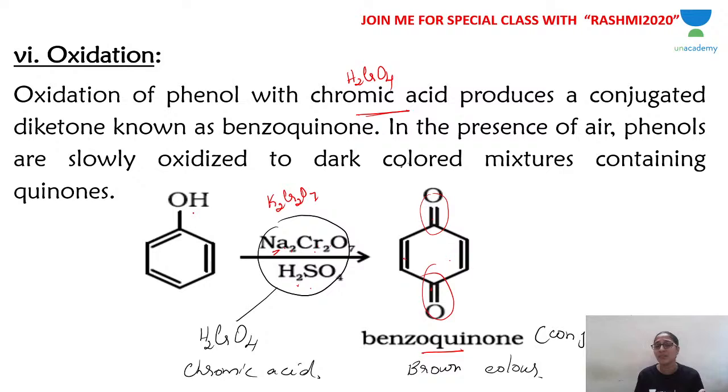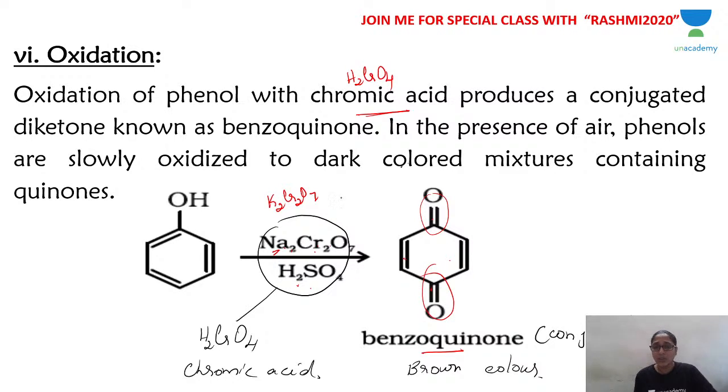See, this happens even when phenol is pure and freshly prepared, it is colorless. But when it is kept for a longer time on shelves, it gets oxidized even by atmospheric air. So phenol is slowly converted into a mixture of quinones, and these quinones give it a dark brown color. So long-preserved phenol has a tinge of brown color because of the formation of benzoquinone and other quinones, which are dark brownish in color and impart color to phenol. So this is oxidation. Phenol undergoes oxidation in the presence of chromic acid to give you benzoquinone.